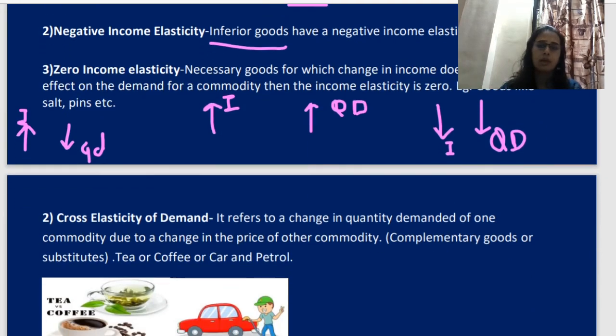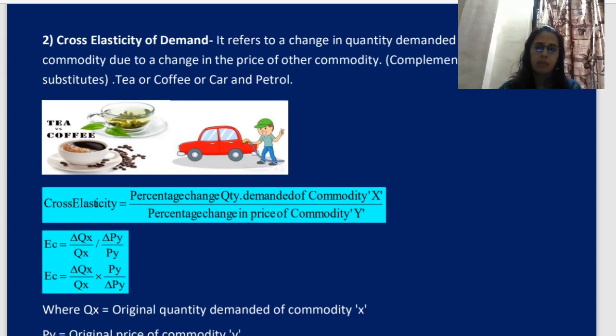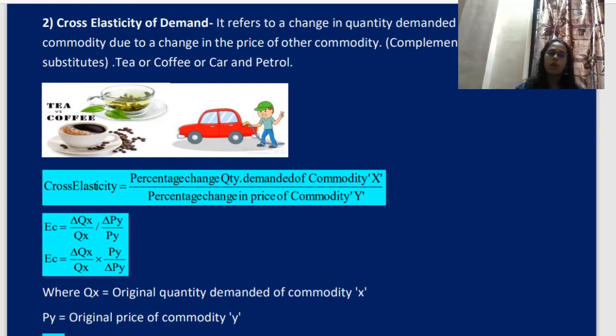Now let's discuss the cross elasticity of demand. Here we will discuss the formula. I have already told you cross elasticity is a comparison of two goods, price of one, quantity of another. It refers to change in quantity demanded of one commodity due to change in the price of another commodity. And there come these complementary goods or substitute goods. Remember students, there is one word, related goods.